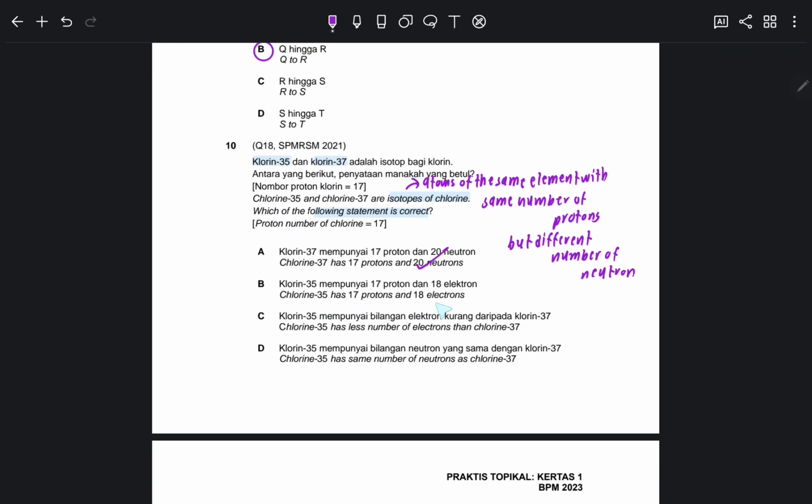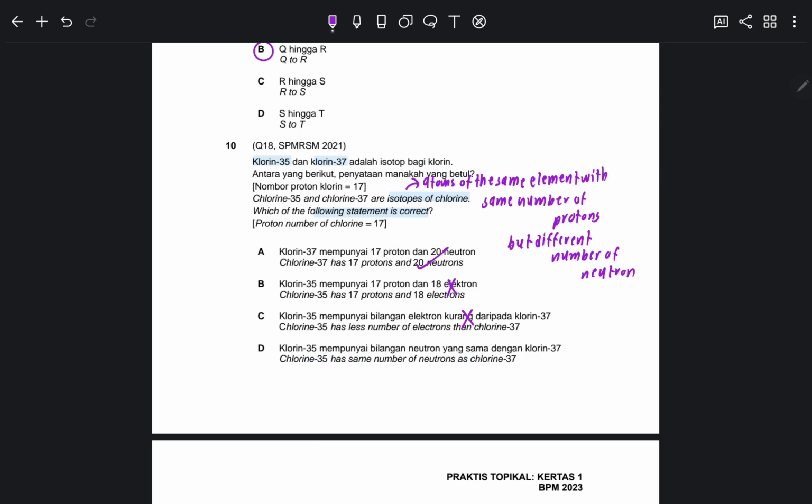Chlorine 35 has 17 protons and 18 electrons. Mark the word electrons. But remember, isotopes are always atoms. So for an atom, proton and electron are just the same. Kalau ada 17 proton, of course lah ada 17 electron juga. So this is obviously wrong at this part. Chlorine 35 has less electrons than chlorine 37. Remember, if both of these are isotopes and the proton number for both is the same, 17, the electron also is the same, should be 17. So tadi yang kurang tadi lebih, dia akan equal.